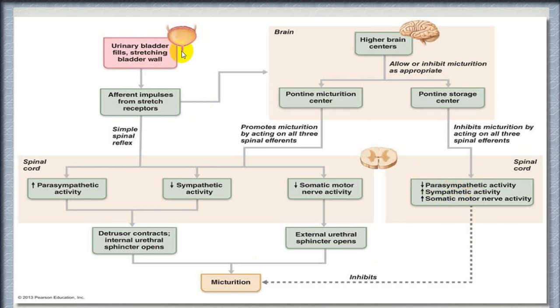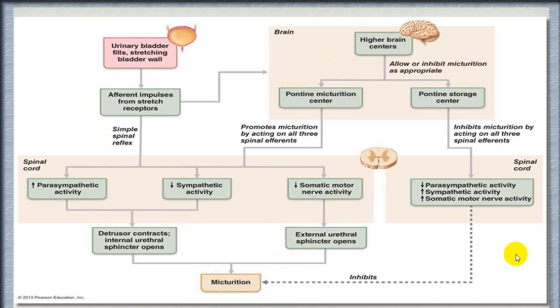But at the local level, what happens is when the urinary bladder fills up, there is a stretching of the wall, which will give rise to stretch receptor stimulation, which will pass on the impulse to the brain, and then brain will decide, depending upon the situation, whether to facilitate or whether to inhibit, and you will have either inhibition or facilitation.